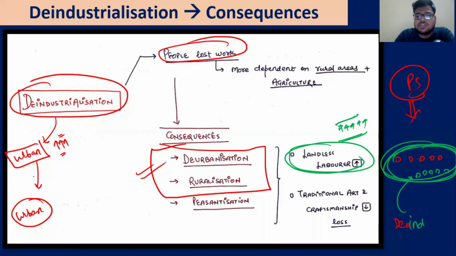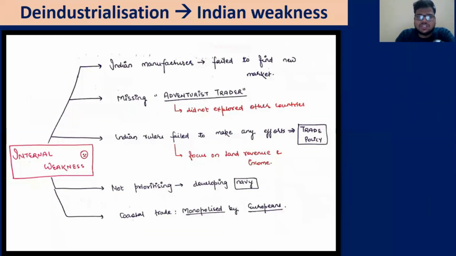Loss of traditional art and craftsmanship, a lot of culture, was also witnessed in the times of the British. When you have traditional people doing handicrafts, they will do the handicrafts in the local arts. But when the Britishers come, obviously they are not doing anything. When they don't do anything, how will that be preserved? Obviously they will feel threatened. And that is also known as peasantization. That means your peasants have increased, landless laborers or tenants have increased. So these are the impacts of deindustrialization.